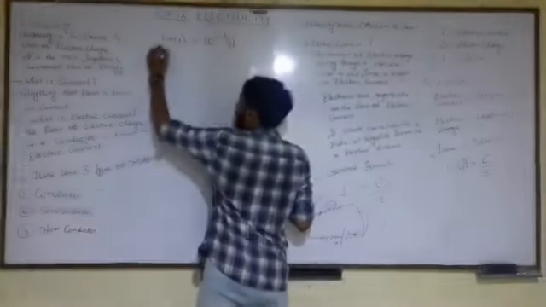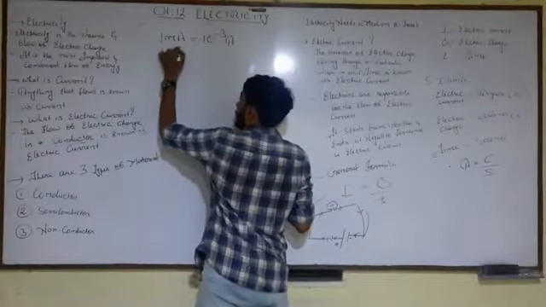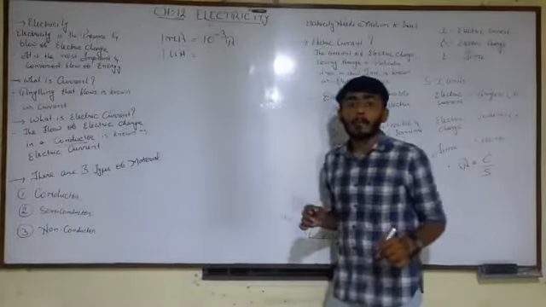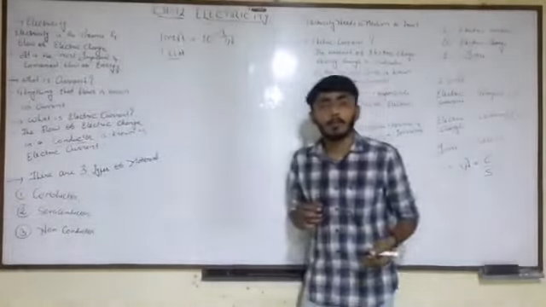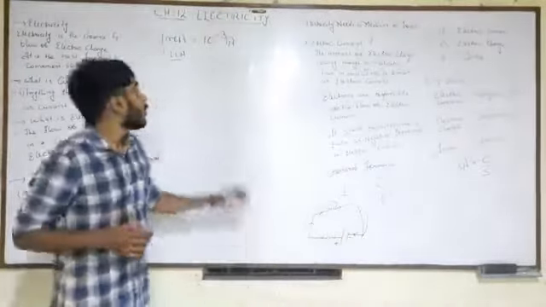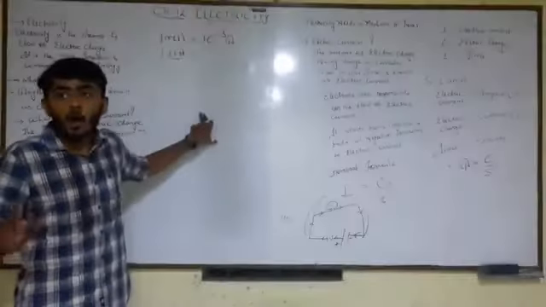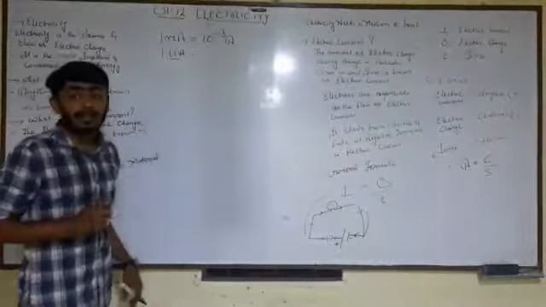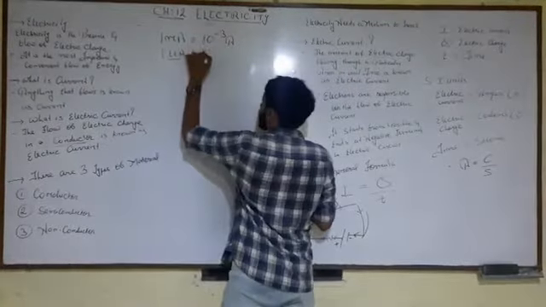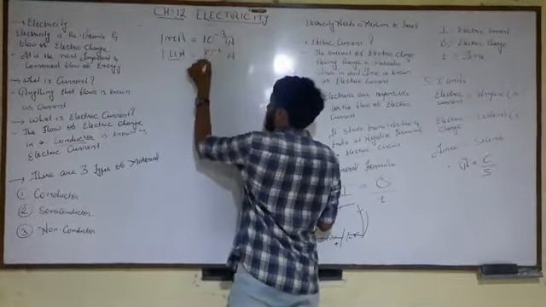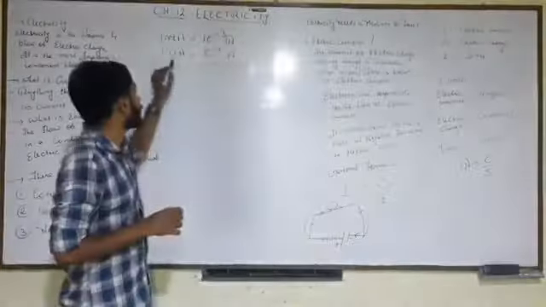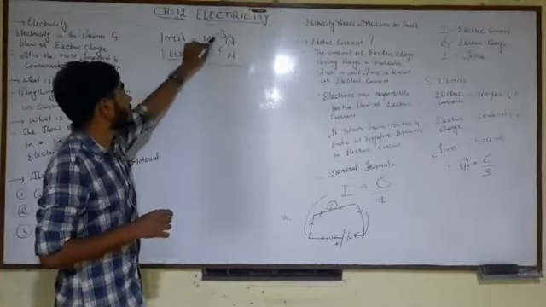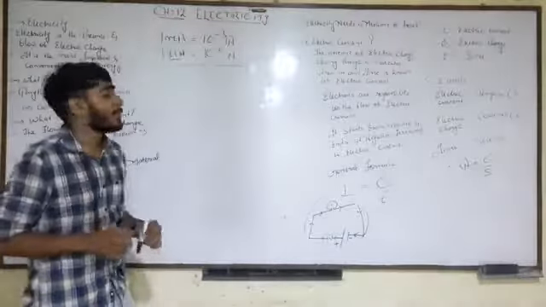One more unit smaller than milliampere is 1 microampere. The sign that looks like a U stands for microampere, and that is one millionth part of 1 ampere. So we write 10 raised to minus 6 ampere as the millionth part of 1 ampere, and 1 milliampere will be 10 raised to minus 3 ampere.